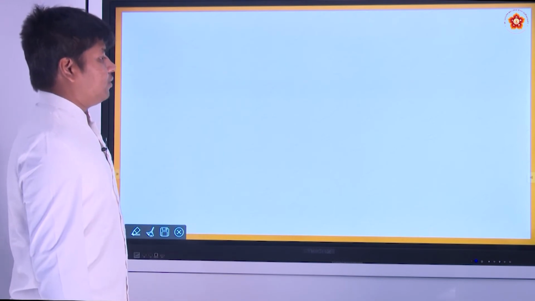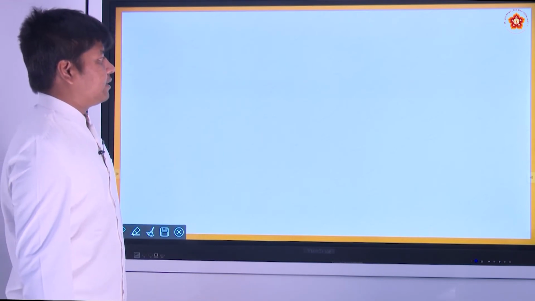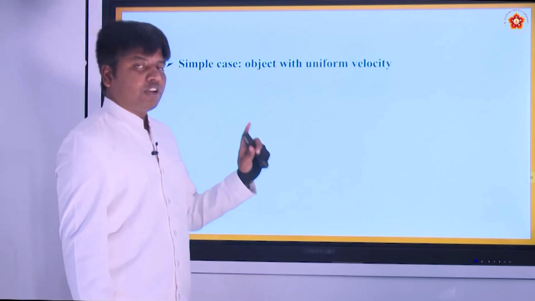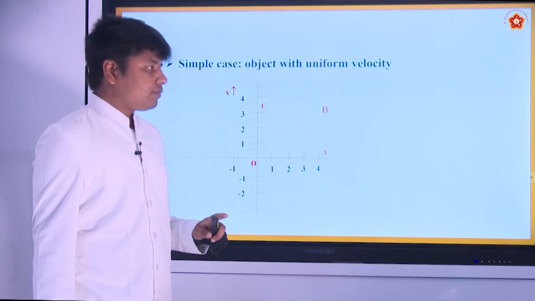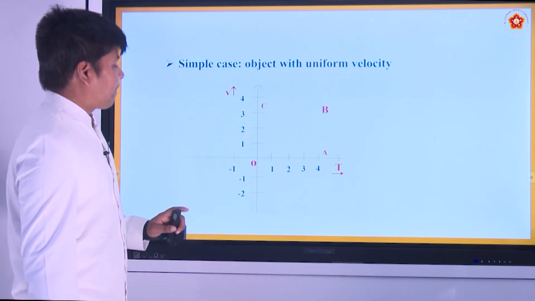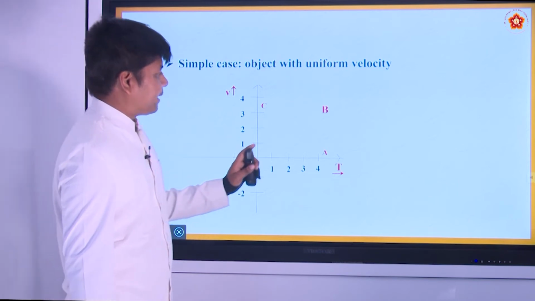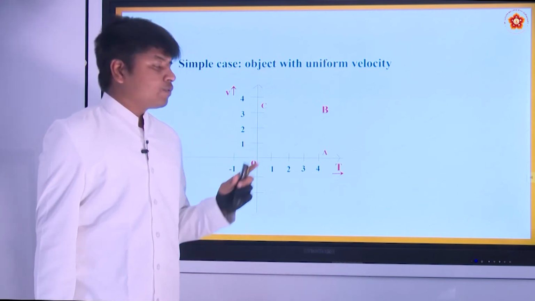Now slope, simple case, let us see. An object with uniform velocity. Now it is a velocity time graph, right?